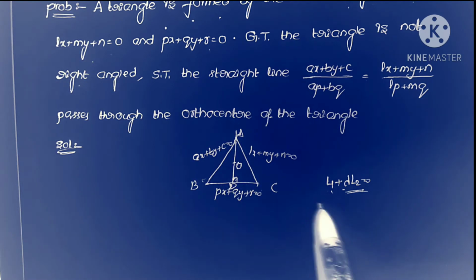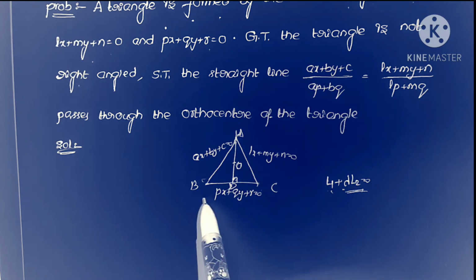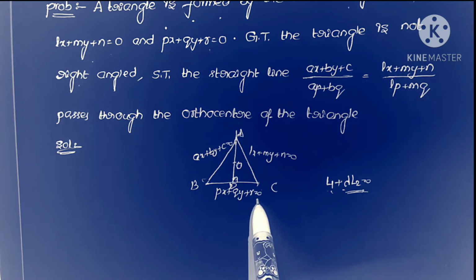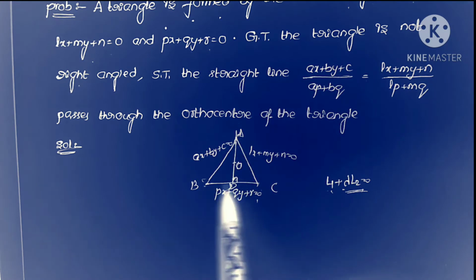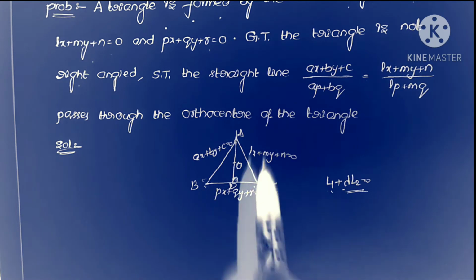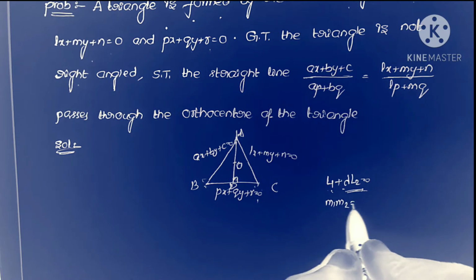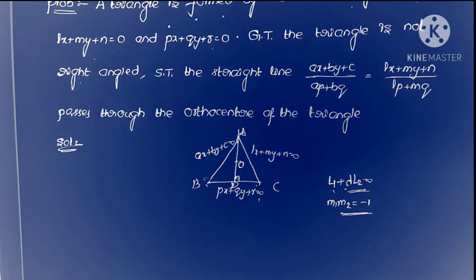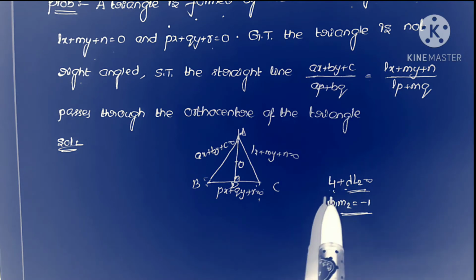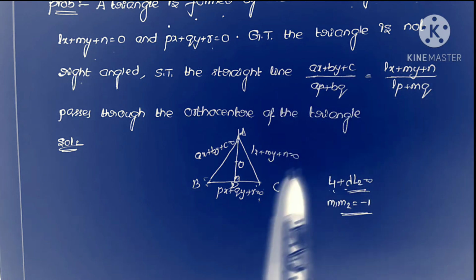So what are L1 and L2 here? These two lines. This is the equation of AD, since it passes through the point of intersection of these two lines. So first we find the equation of the altitude like that. Next, we already have that the equation of this line is px + qy + r = 0. But what is the relation between these two lines? AD is perpendicular to BC. So the lines are perpendicular, which means we have the condition m1 × m2 = -1. Now by applying that condition we have to find the value of lambda, then we will get the required answer. So that is the procedure.